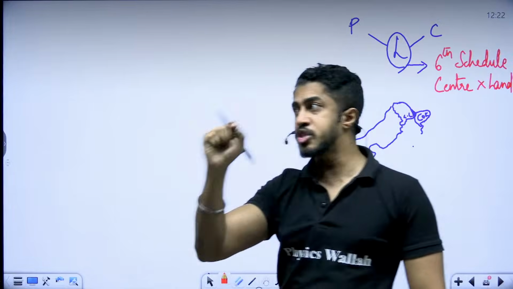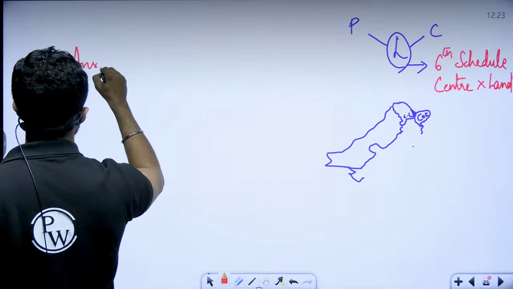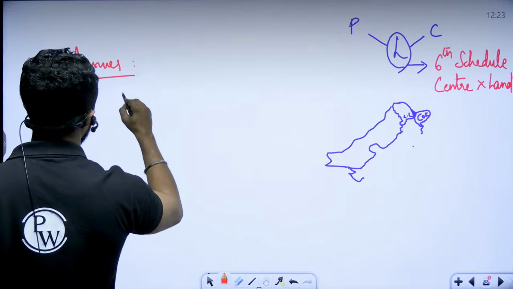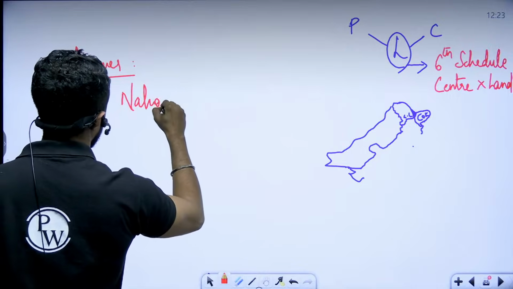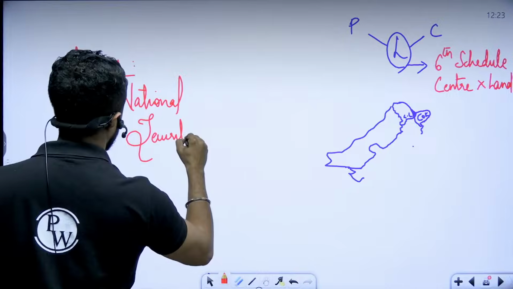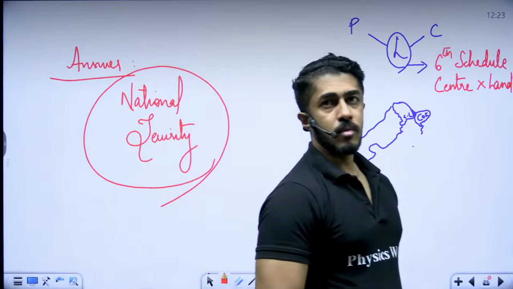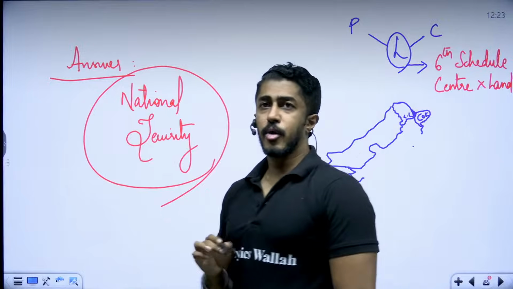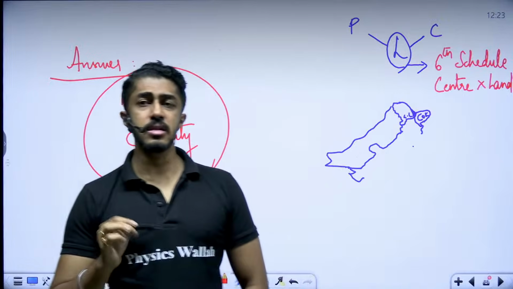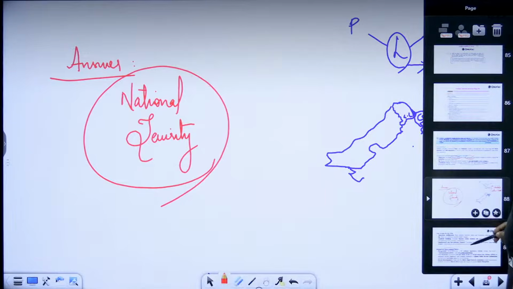That is the crucial line you will have to put in your answer. This is the way you are going to put it up. Moving on.